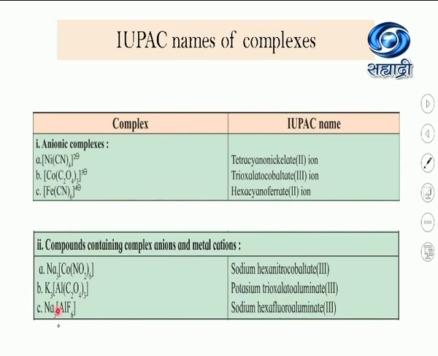Then see the third example, Na3[AlF6]. Sodium, it is outside the bracket, sodium as it is. And then hexafluoro. It is an anionic ligand, so we change the ending IDE to O, hexafluoro. Then aluminate, its oxidation state III.